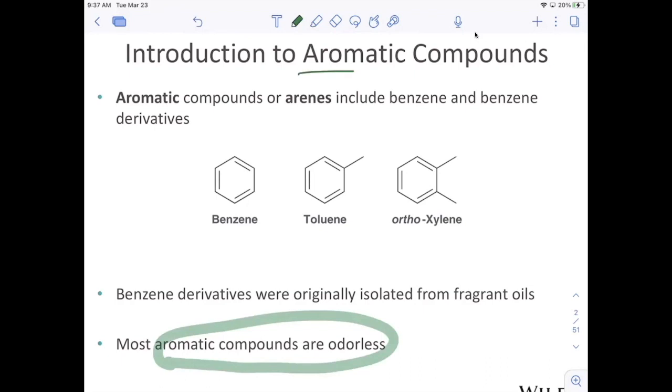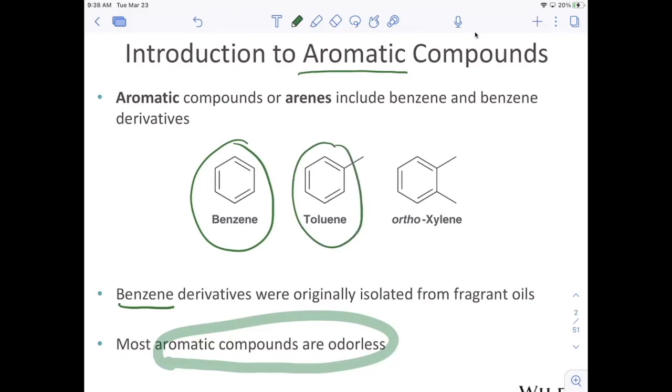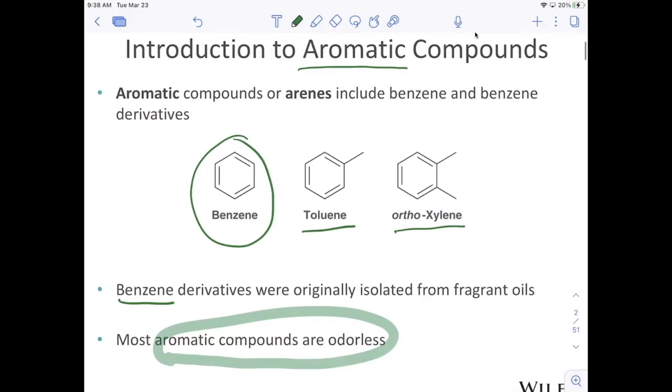And so, scientifically, what aromatic means is it has the proper number of pi electrons that contribute to a delocalized system. Benzene is the easiest example. Benzene has 6 pi electrons and it's in a ring, and so benzene is aromatic. Many of benzene's derivatives are also aromatic because they have that core benzene ring involved. For example, toluene just has a methyl group off of benzene, and orthoxylene has 2 methyl groups off of the benzene ring. These are all aromatic compounds, and this chapter is going to delve deeper into what it means to be aromatic.